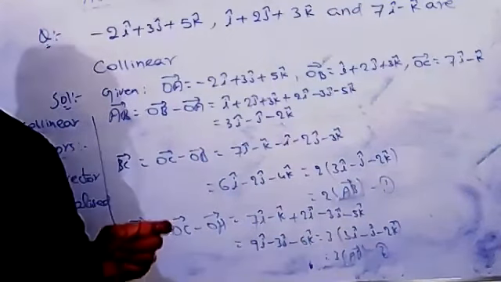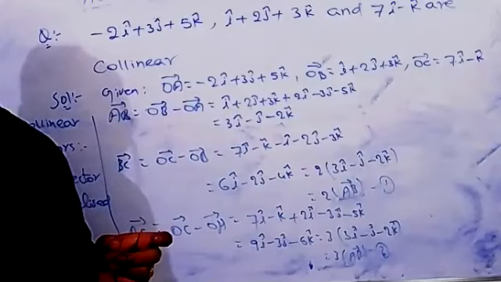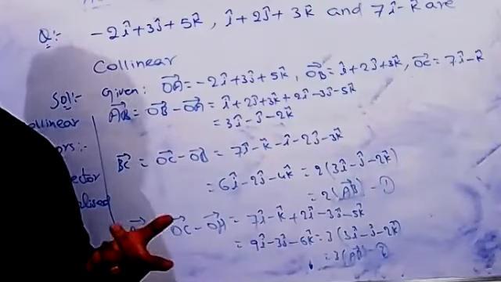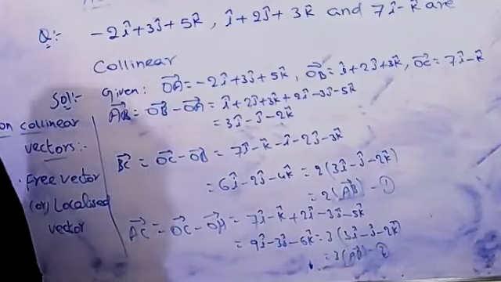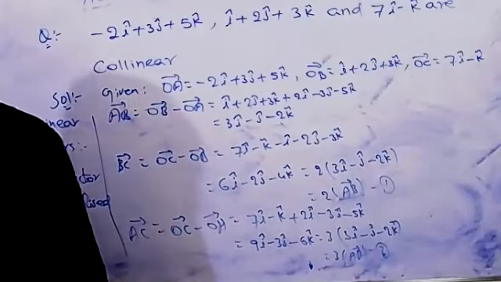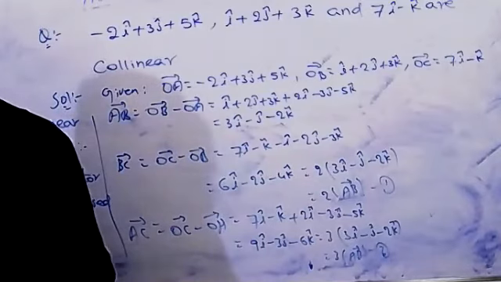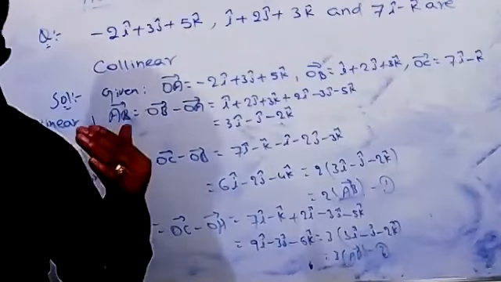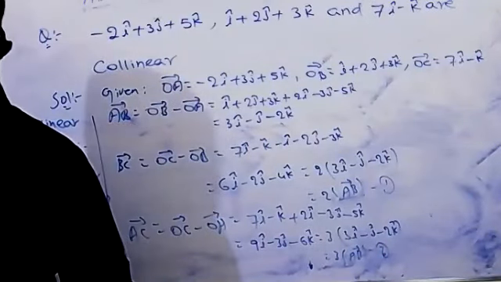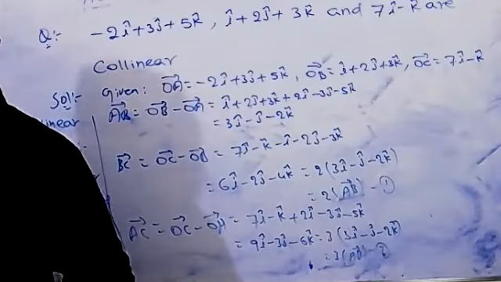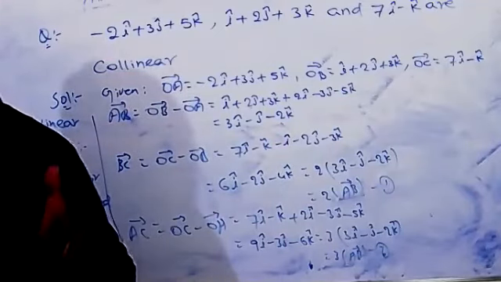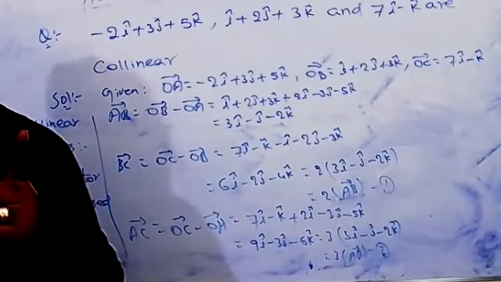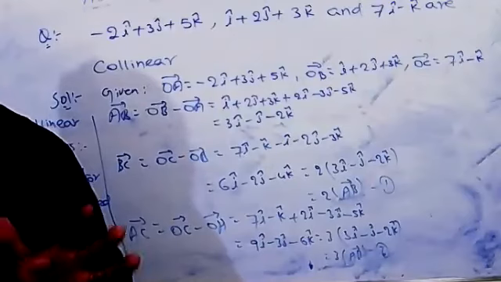You can remember those words. Sometimes they ask the question, show that the vector is a zero vector. Then directly find the magnitude. If the magnitude of the vector is 0, we can directly say it is a null vector, or the zero vector.